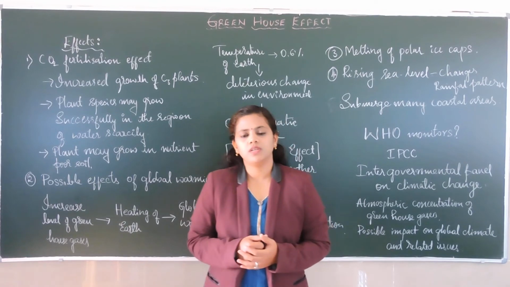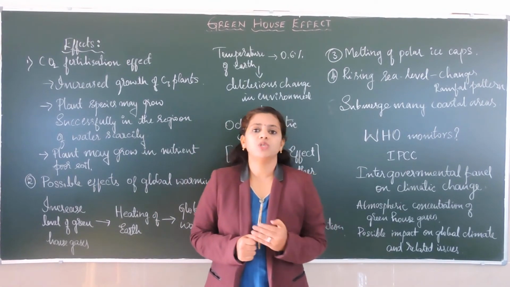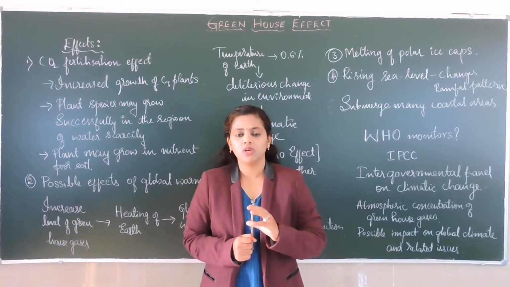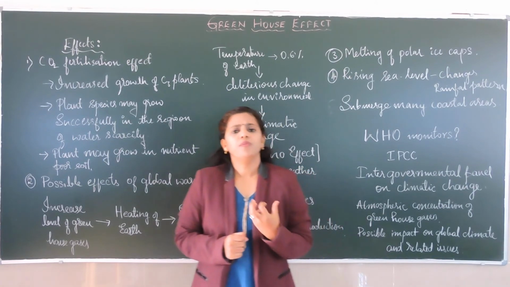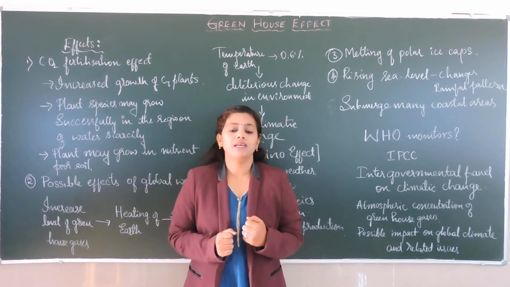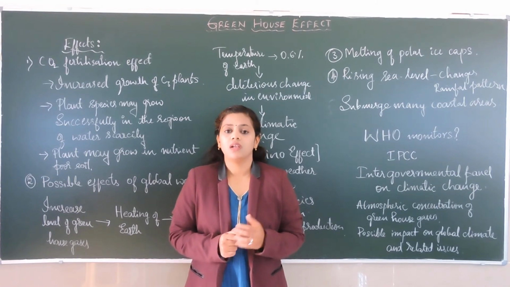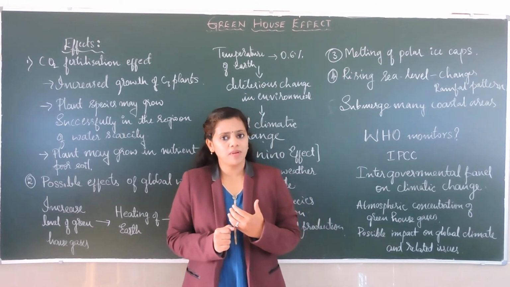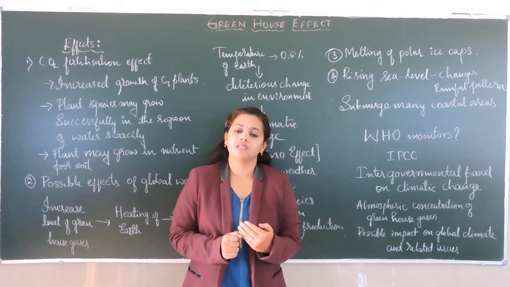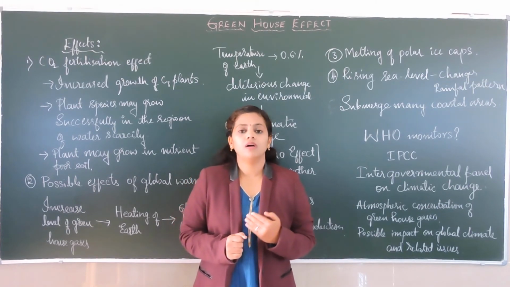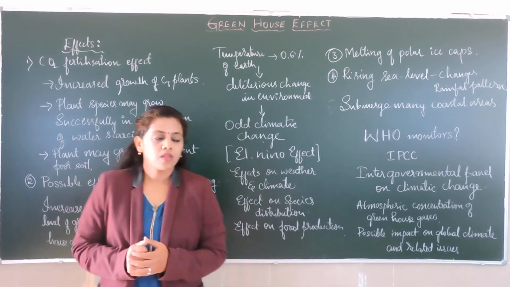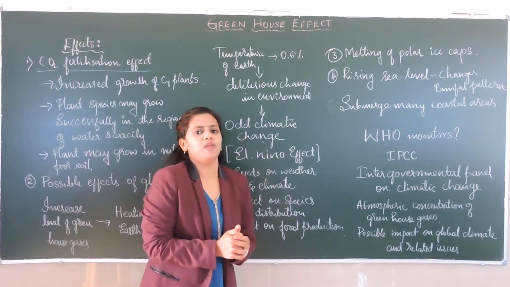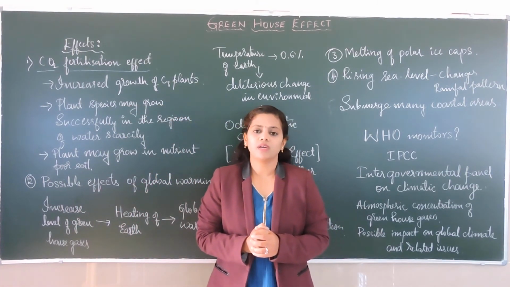We have understood the greenhouse effect, a natural phenomenon that keeps our Earth's atmospheric temperature stable. Because of our activities, we are increasing greenhouse gases like carbon dioxide, CFCs and others. Let us understand what happens if we increase those greenhouse gases. What is the effect of that increase? The first effect is the carbon dioxide fertilization effect. What do we mean by carbon dioxide fertilization effect?